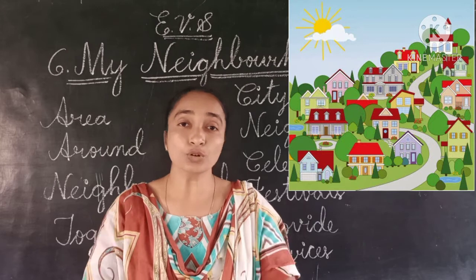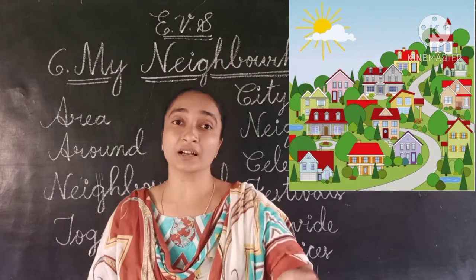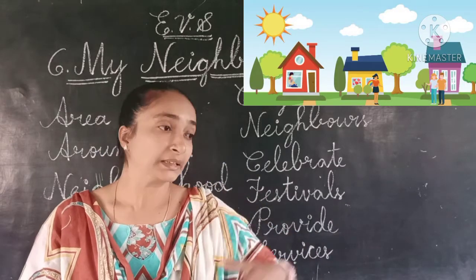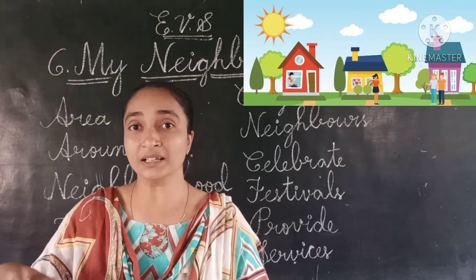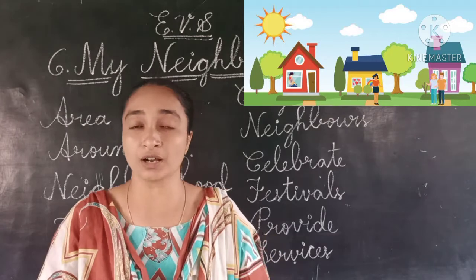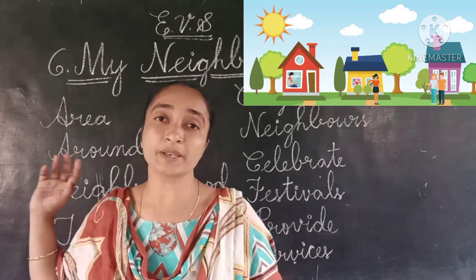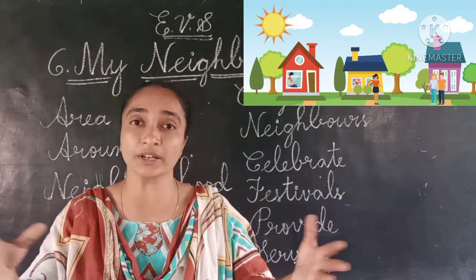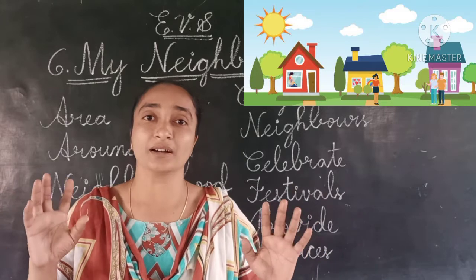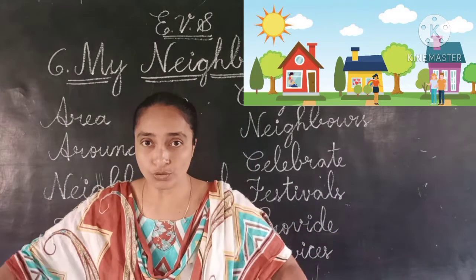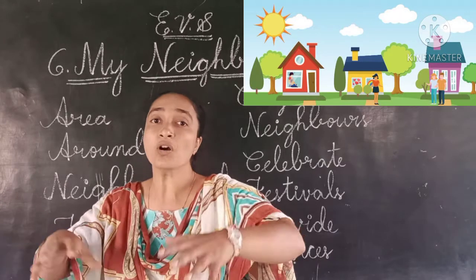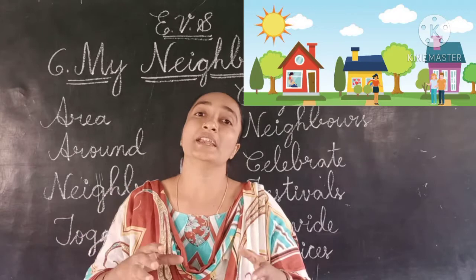And the people who live there, that means if the house is here in the middle, in front of your house, beside your house, on both sides there will be houses. In front of your house there will be another house, and behind the house there will also be some houses. All are around, surrounded. Different people will be living there. So all this area which is around your house, where you are living, is called neighborhood.